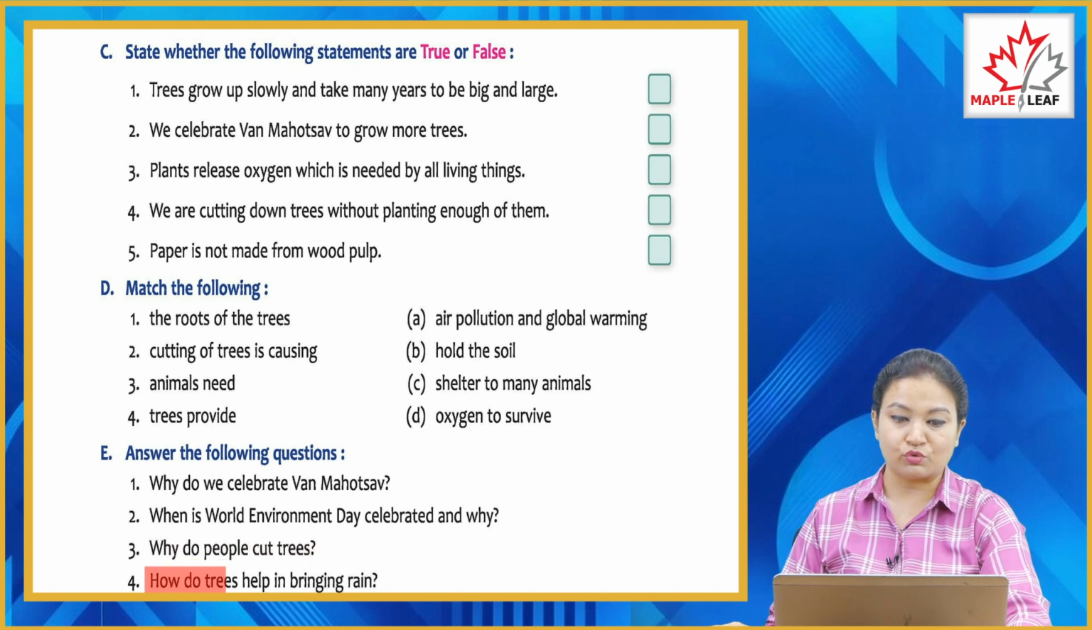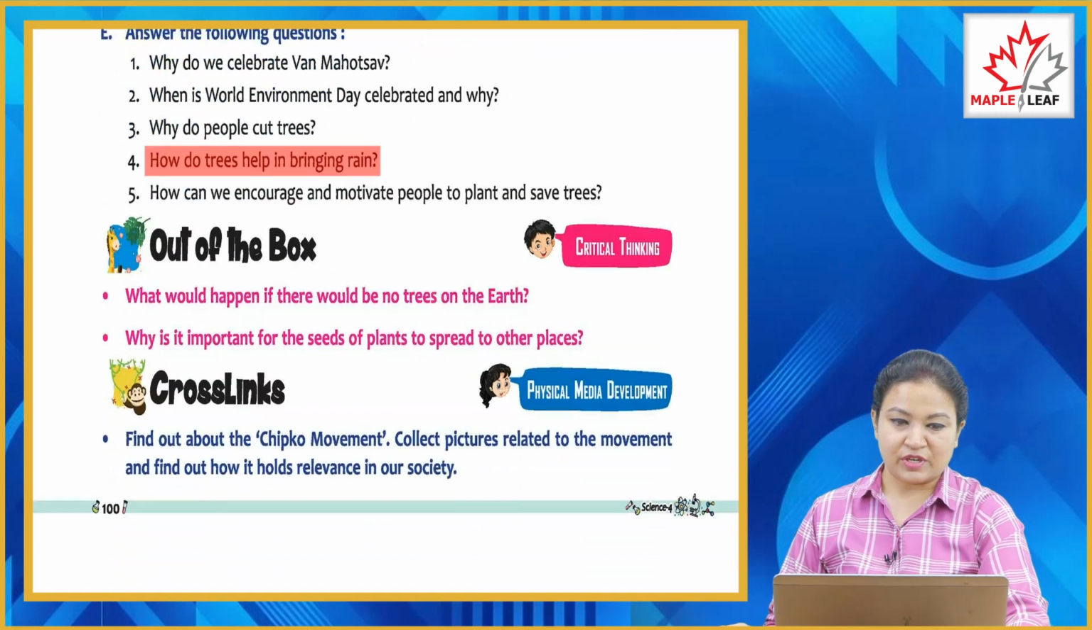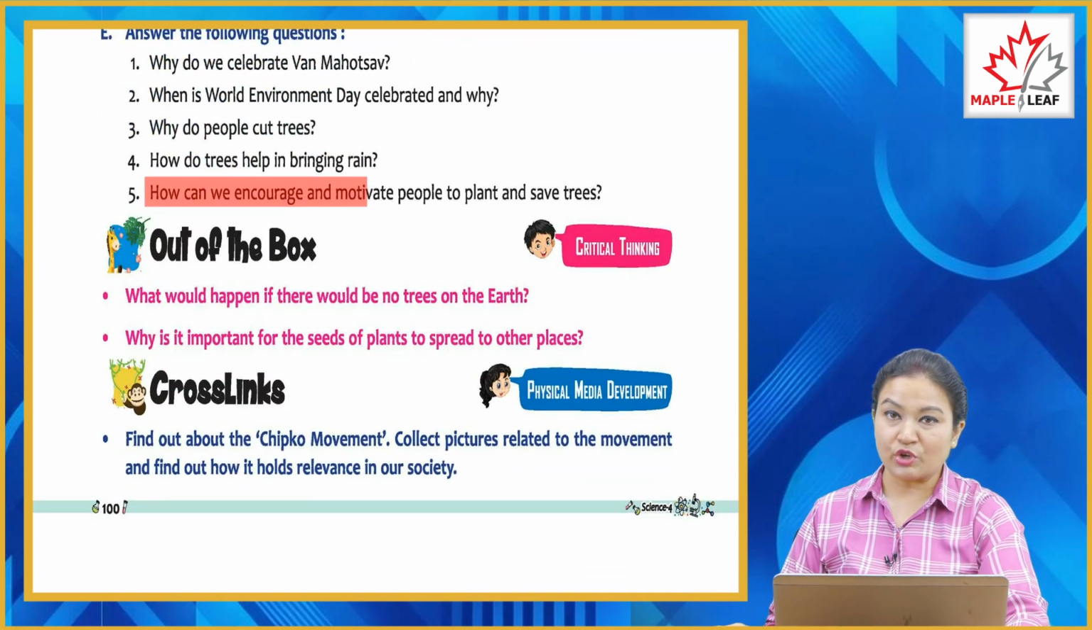Fourth, why do trees help in bringing rain? Trees release water vapor into the air in the process called transpiration. They release extra water in the form of water vapor from small holes of their leaves known as stomata. That water vapor rises in the atmosphere and forms new rain clouds, and that water returns to earth in the form of rain.